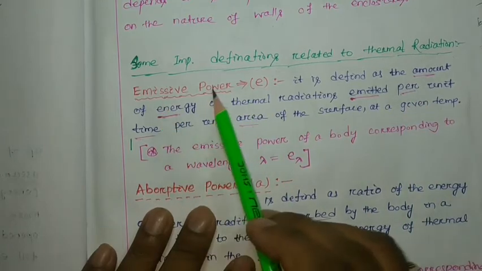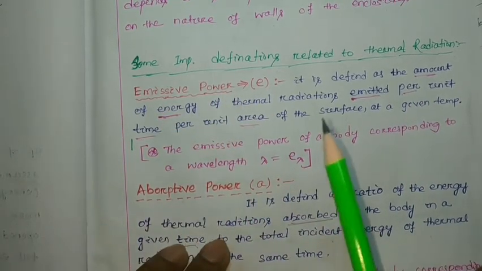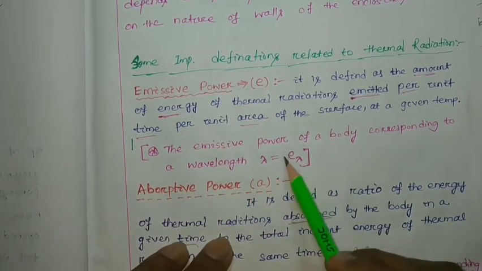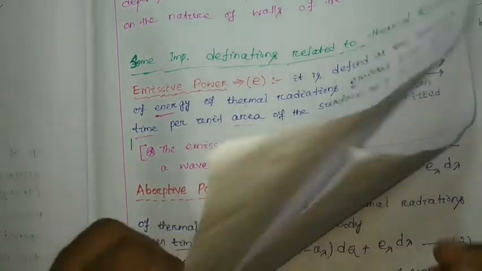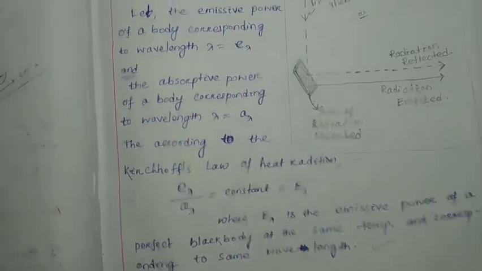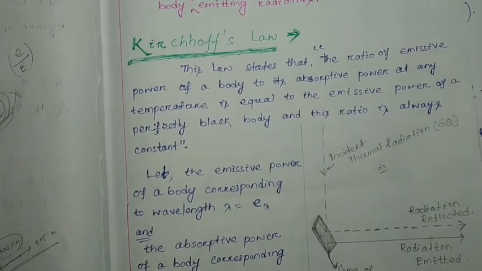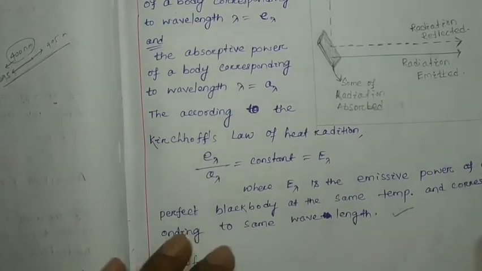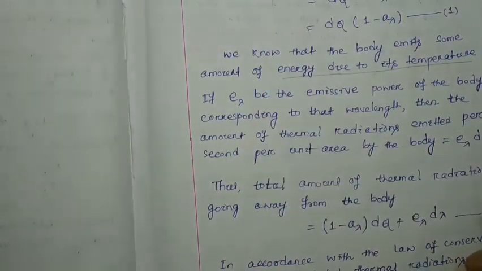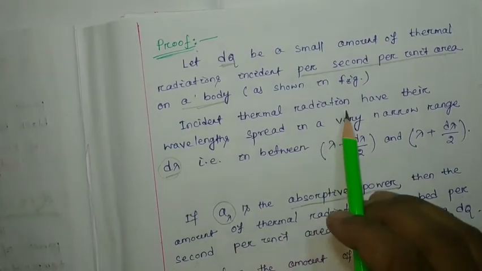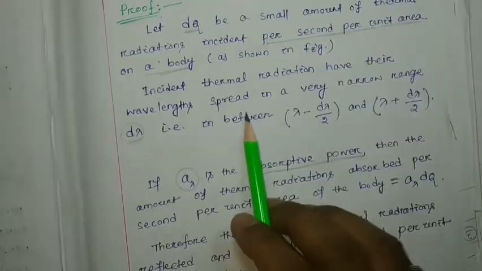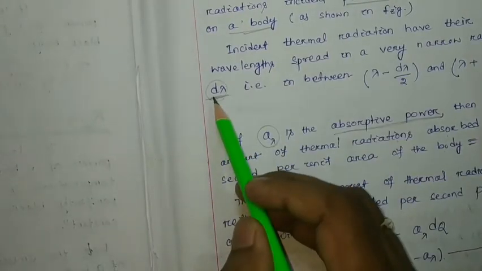that is called your emissive power. And if you are going to consider a particular wavelength, then it will be represented by E lambda. But here in this case we have considered a range of lambda. What is the range of the lambda? The range is d lambda. Here we have considered that the incident thermal radiation has its wavelength spread in a very narrow range, or the wavelength range is d lambda.